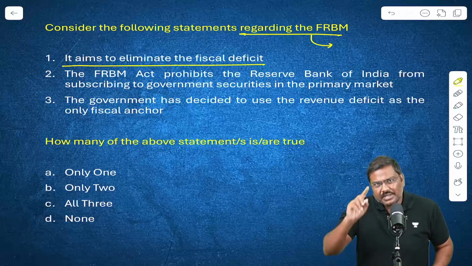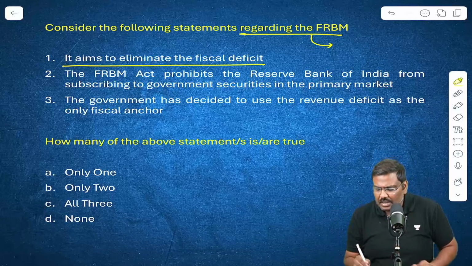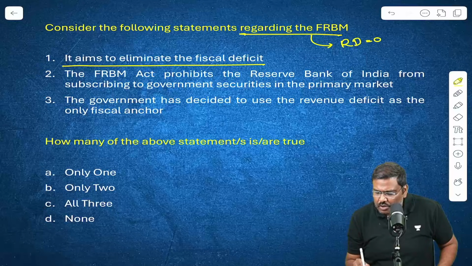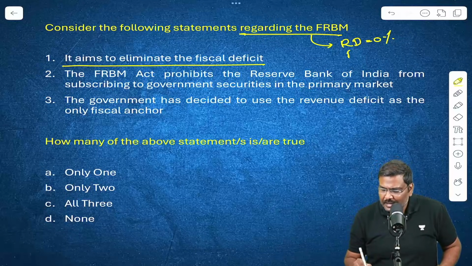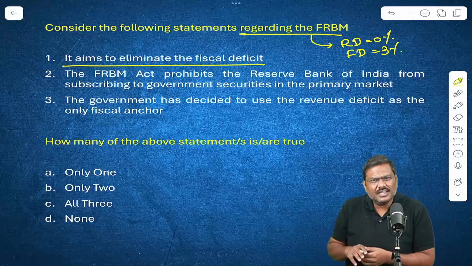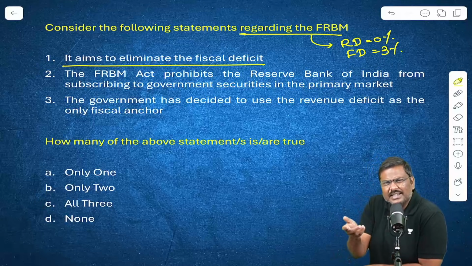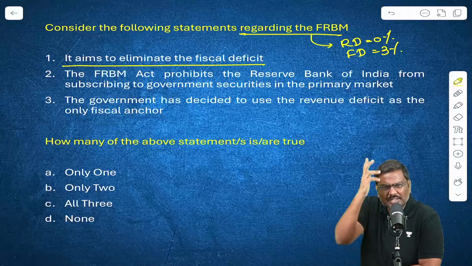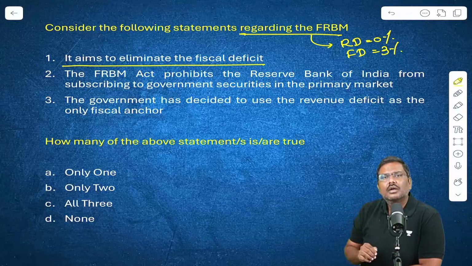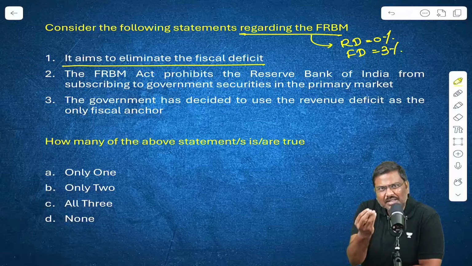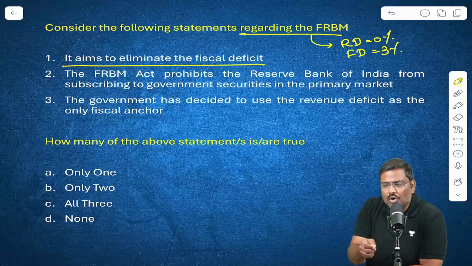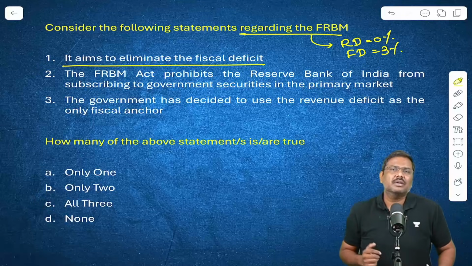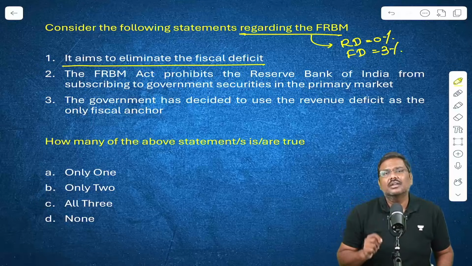The target that was initially provided under FRBM is RD equal to 0%, revenue deficit, and FD equal to 3%. So now the question arises, how can we have 0% RD and 3% FD? Why not both of them 0%? It makes more sense, no. In market, there is a mantra: if you want to borrow, borrow for asset creation purposes, not for consumption.